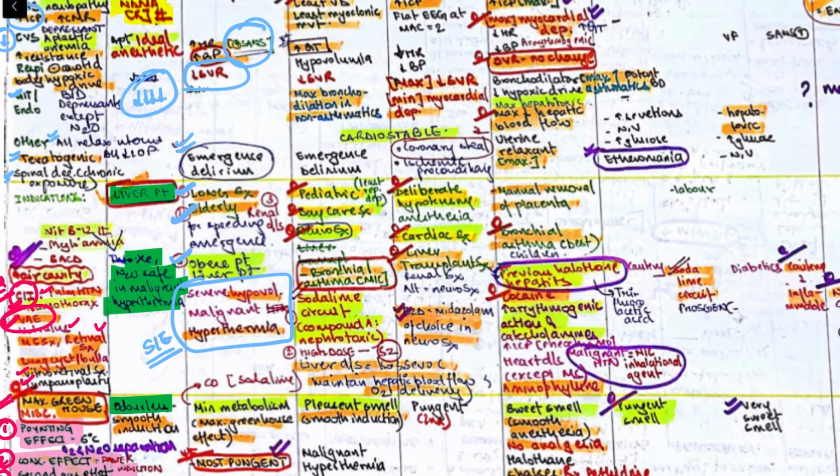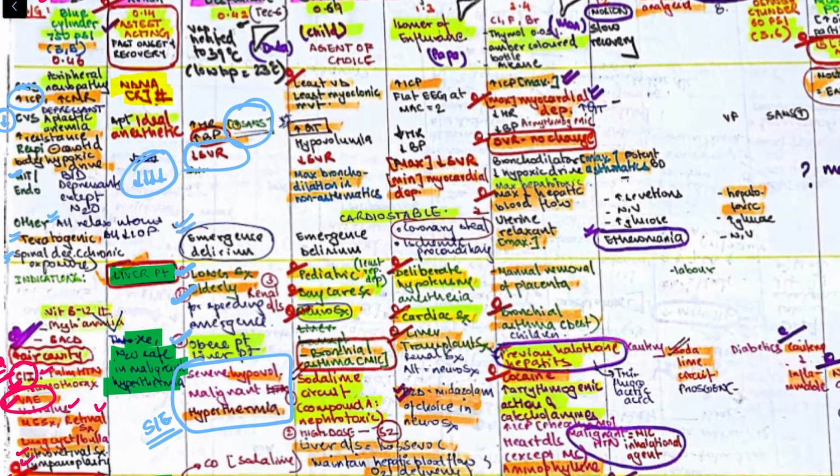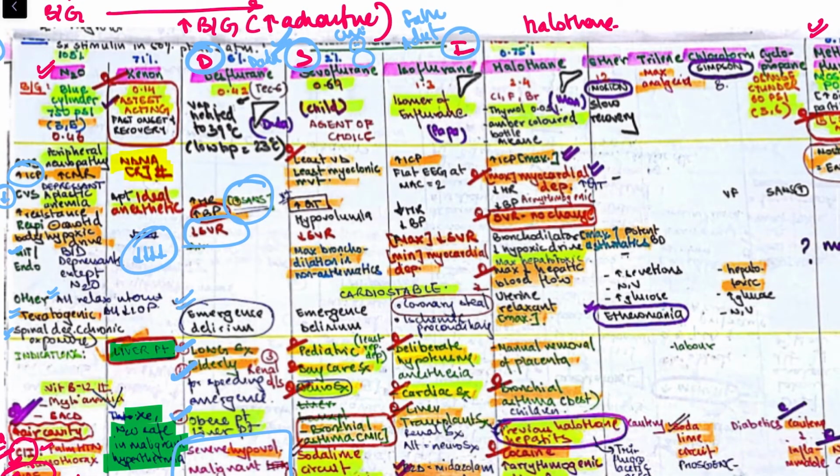Then it has a minimum metabolism. It is the most pungent and it is the fastest inhalational agent that is used. Not much else, just remember elderly with desflurane, that's it. Then sevoflurane.